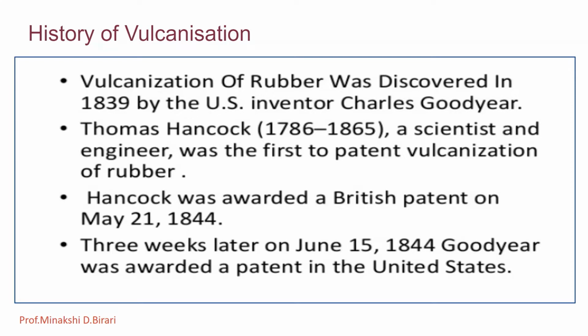The process of vulcanization was discovered accidentally in 1839 by the American inventor Charles Goodyear, when he dropped some rubber containing sulfur onto a hot stove. Goodyear followed up on his discovery and subsequently developed the process of vulcanization. In 1844, Goodyear was issued a United States patent.